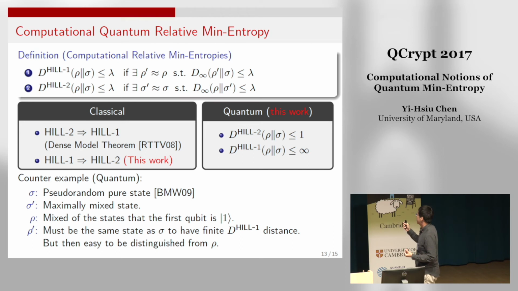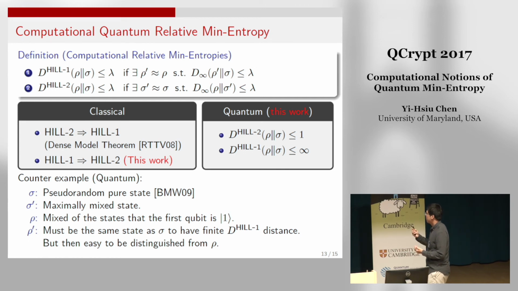So we take sigma as a pseudo-random pure state, and rho prime just a random state, or say the maximally mixed state. And rho is a state that is very close to sigma prime.